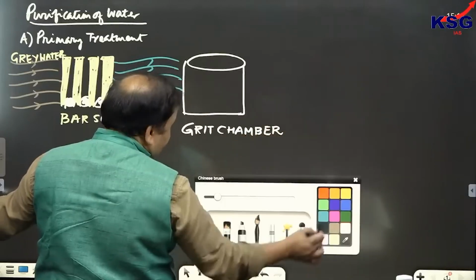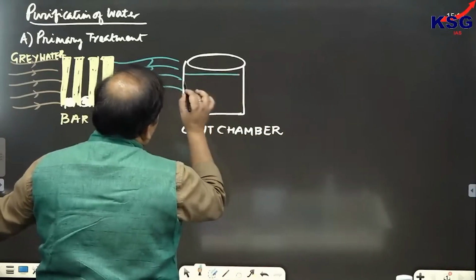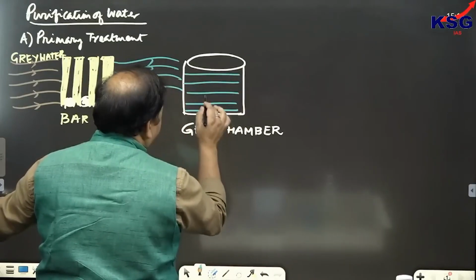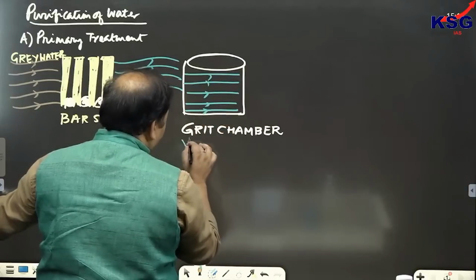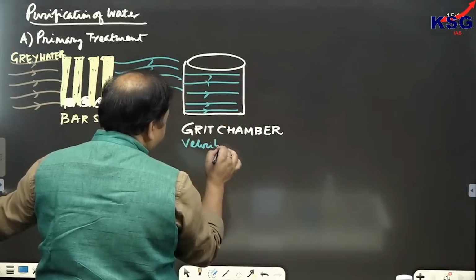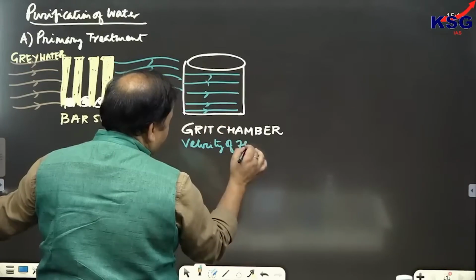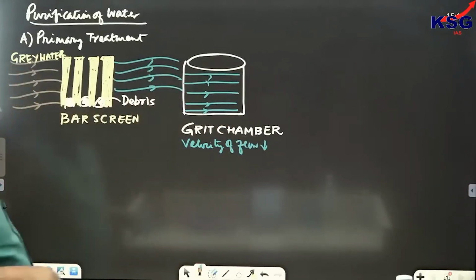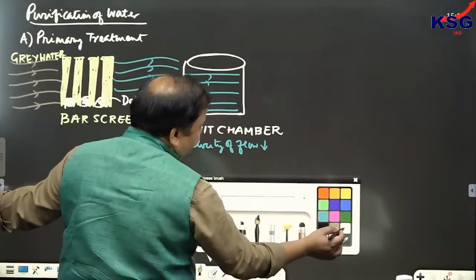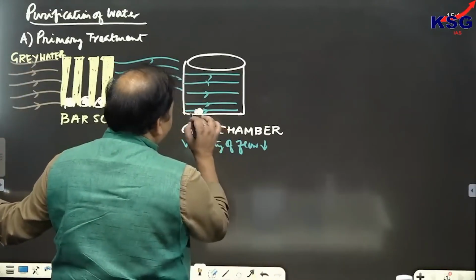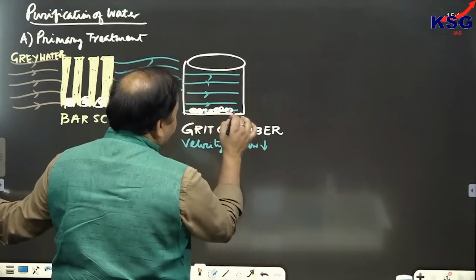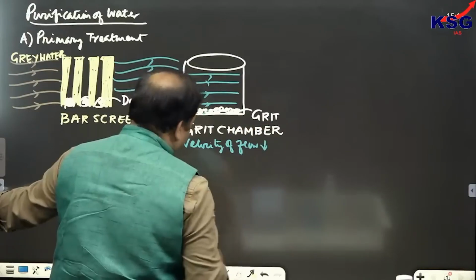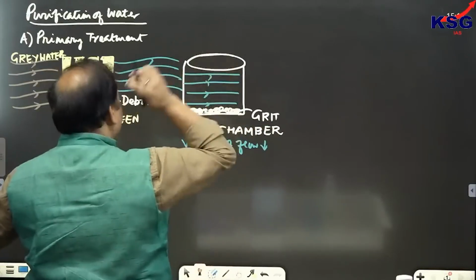When the water is passed through it, the velocity of flow is reduced, because of which the grit, that is कीचड़, would be settling down. Now this grit would be removed mechanically. Clear? So this is called the grit chamber.